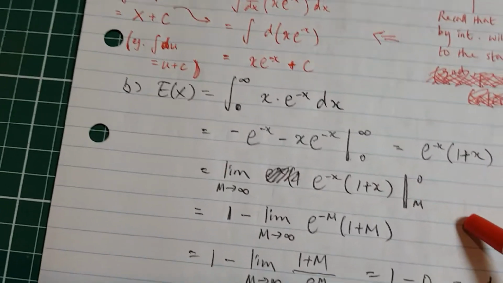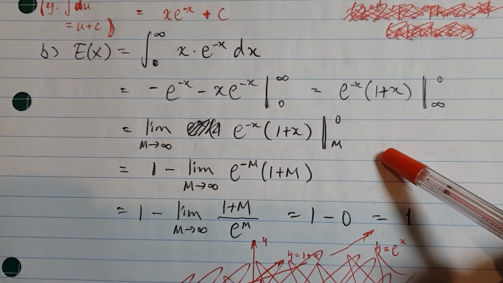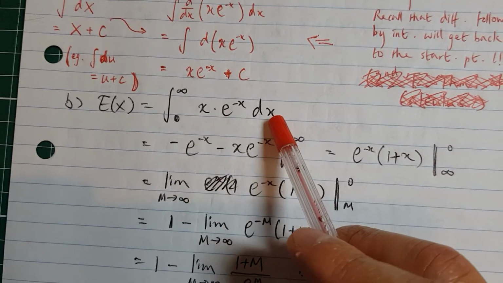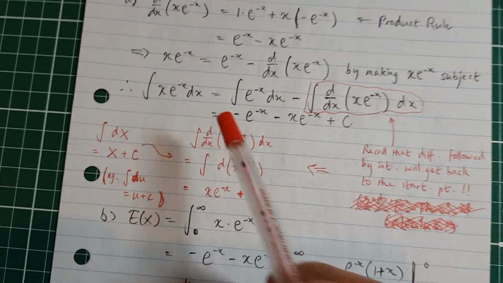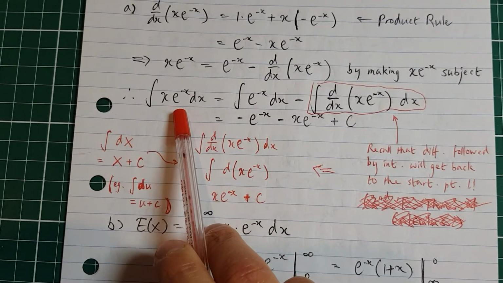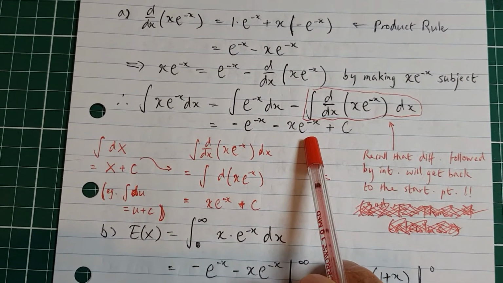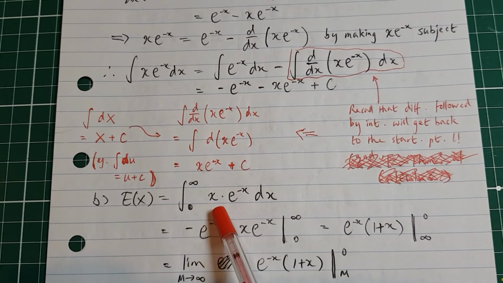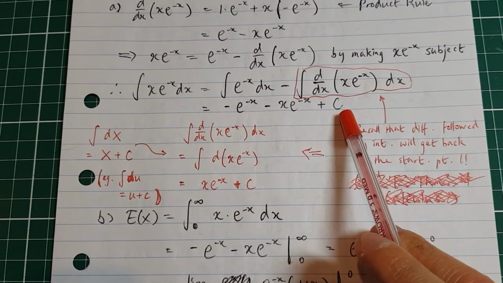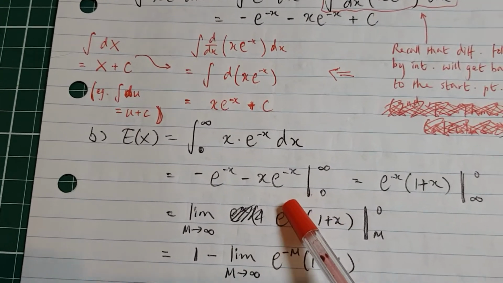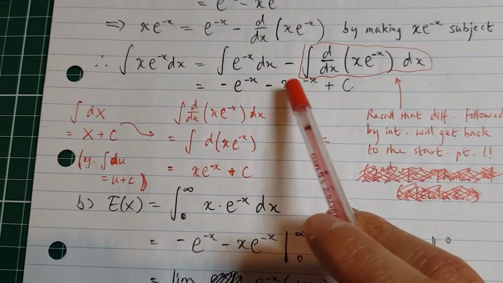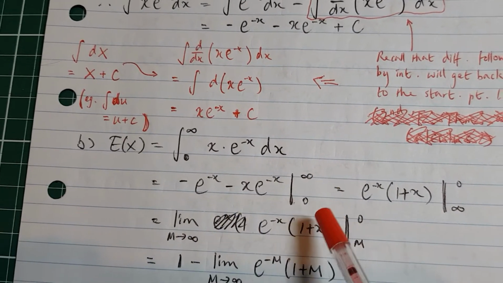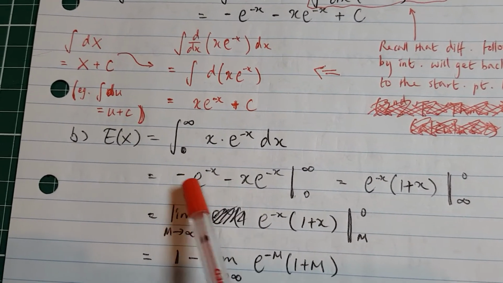Very good. And part B, you're asked to find the expected value. So that's x times the frequency function. So you get this. Now, that is based on the result from part A, which is what we just did in part A. So that's negative. And because this time we're dealing with the definite integral, you don't need to worry about the integration constant, okay? Because they get cancelled anyway. So then you just focus on the first two terms.